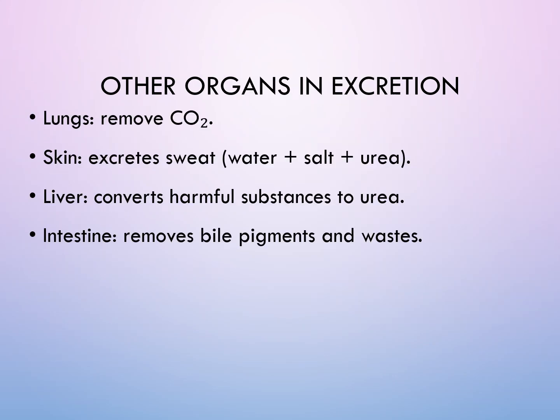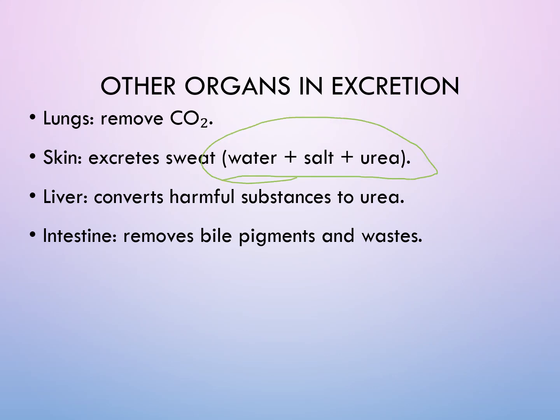Do you know, besides our kidneys, now you have understood what these excretory organs are and what their role is. Besides these kidneys, which are the important part of the excretory system, we have lungs, which remove carbon dioxide. We have skin, which removes excess sweat, right? It secretes sweat, which releases salt, water, and urea from the body.